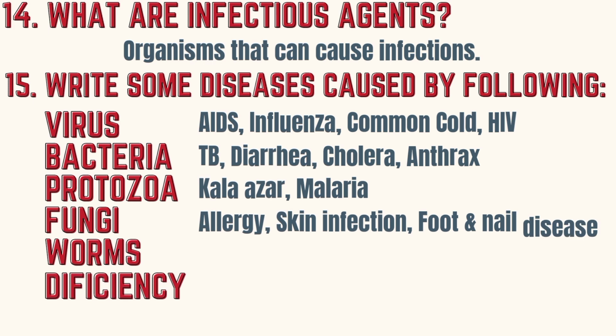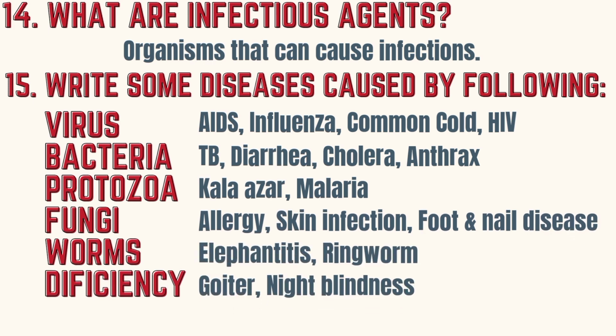What are infectious agents? Organisms that can cause infections are infectious agents. Write some diseases caused by the following: virus, AIDS, influenza; bacteria, TB, diarrhea; protozoa, kala-azar and malaria; fungi, allergy, skin infection; worms, elephantiasis and ringworm; deficiency, goiter, night blindness.